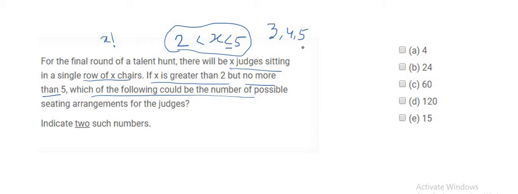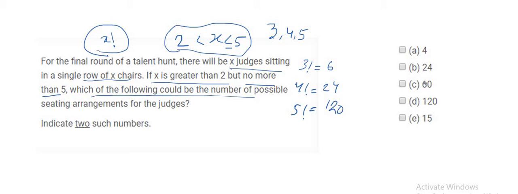that it could possibly be 3, 4, or 5. So depending upon whether it's 3, 4, or 5, the arrangement of chairs could be factorial 3, factorial 4, or factorial 5. It could be either of these. So factorial 3 is 6, factorial 4 is 24, and factorial 5 is 120. So from here we see that we do have option B, 24, and D, 120. So for the current problem, we have got our two answers.